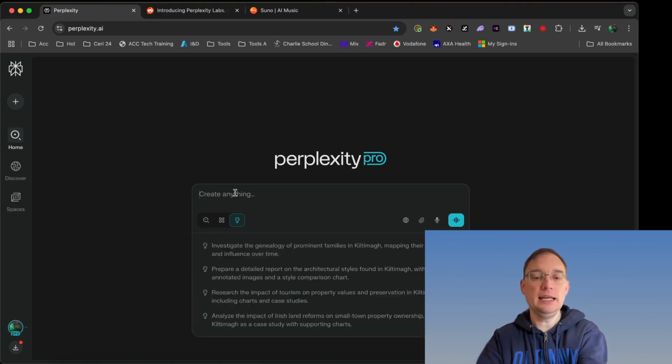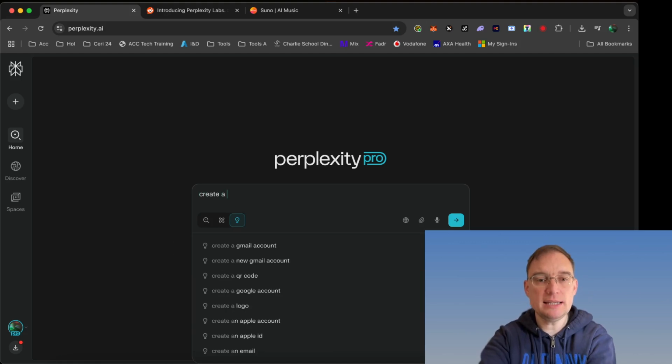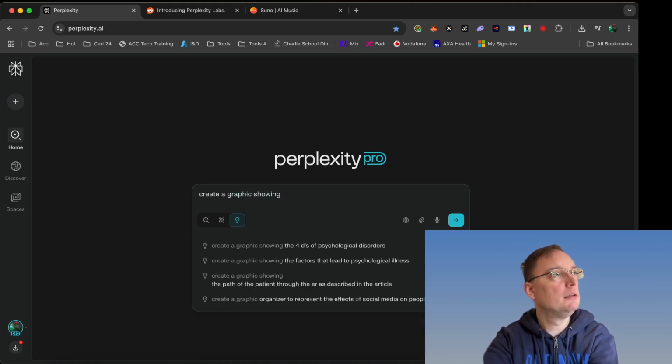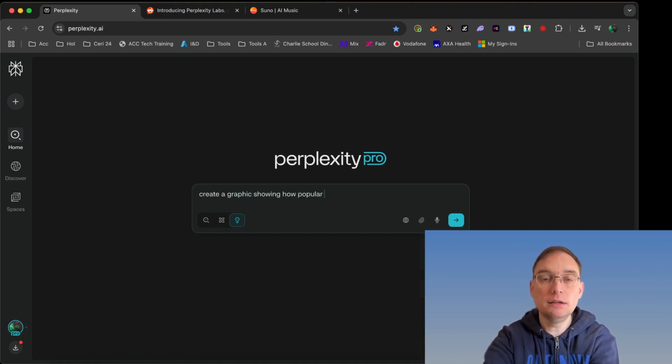And then you have Labs, create projects from scratch. So I could put in here: create a graphic showing how popular worldwide music formats were through the ages.